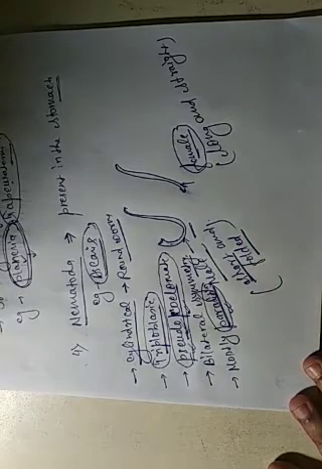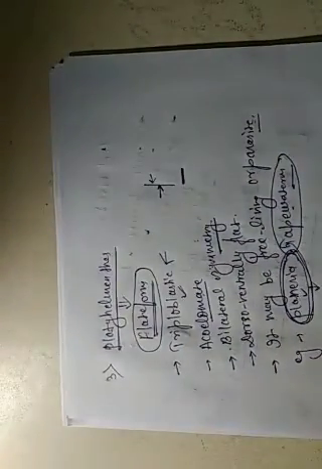Mostly parasitic means it always depends on another animal to obtain nutrition from that body. So they are mostly parasites. And next is the Annelida.